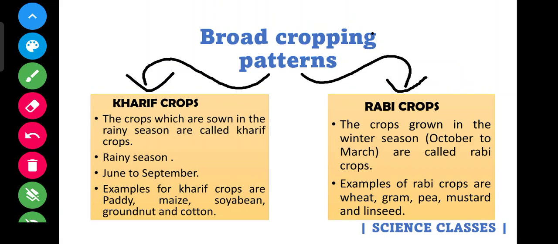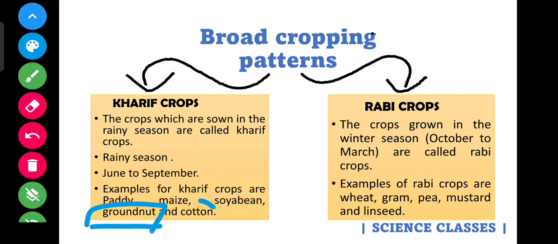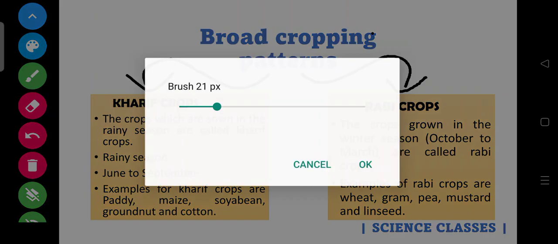So the crops which are sown in the rainy season are called Kharif crops. In India the rainy season holds from June to September. Let's see a few examples of Kharif crops. If you get confused, I'll talk about it later. The examples for Kharif crops are paddy, maize, soya bean, groundnut, and cotton. These are the examples.